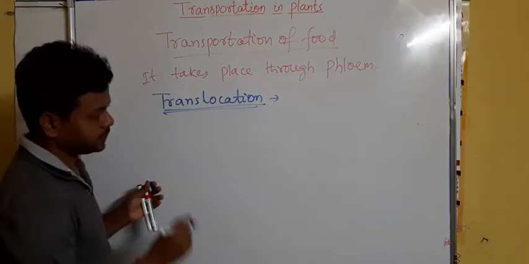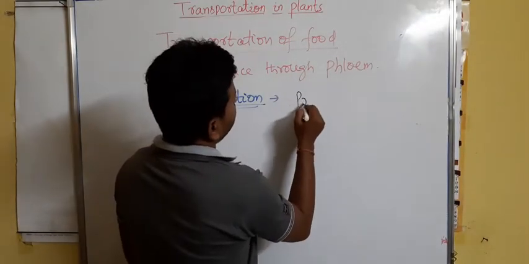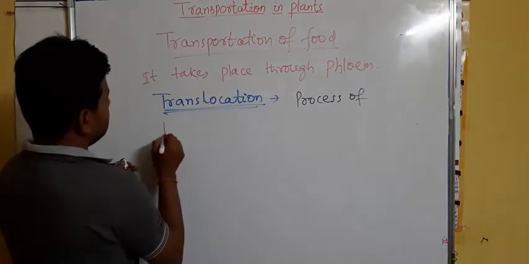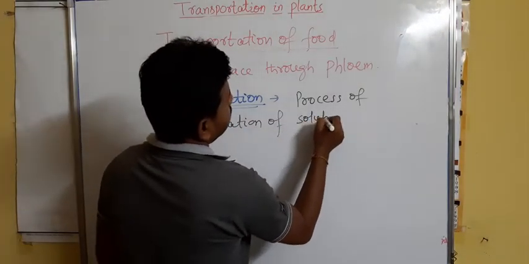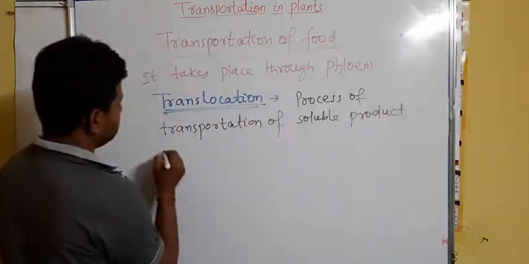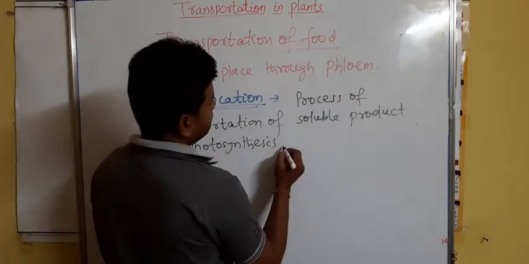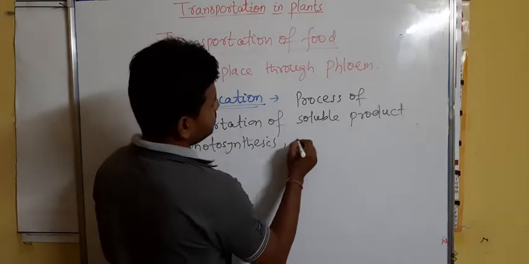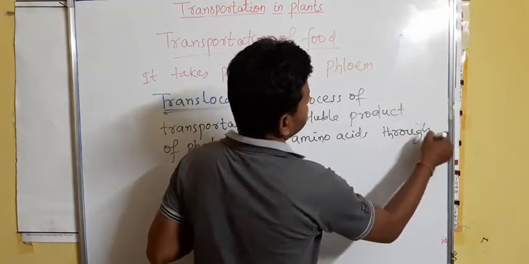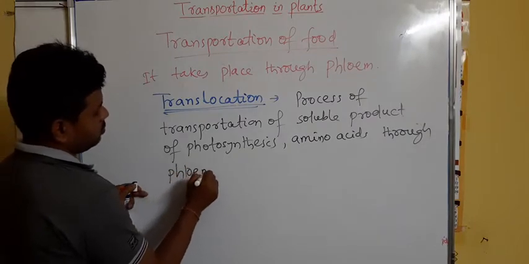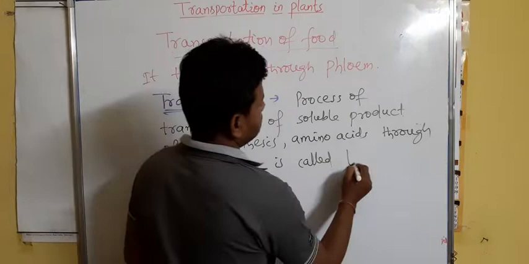The word translocation means the process of transportation of the soluble product of photosynthesis, it means the food which is prepared, and amino acids, through phloem tissue. This is called translocation.